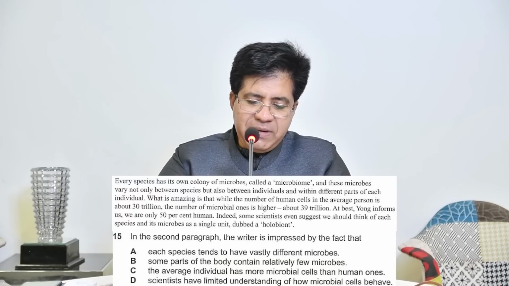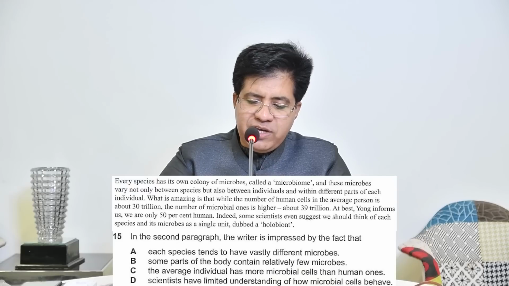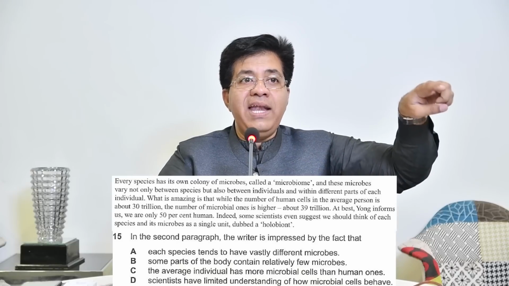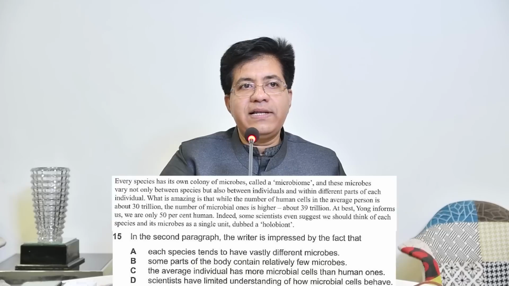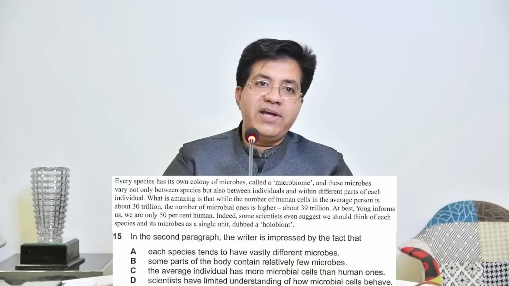No. Option B, some parts of the body contain relatively few microbes. No. Option C, average individual has more microbial cells than human ones. And ones means human cells. It's not that kind of cell, it's a cell in the human body. So the correct answer is C.